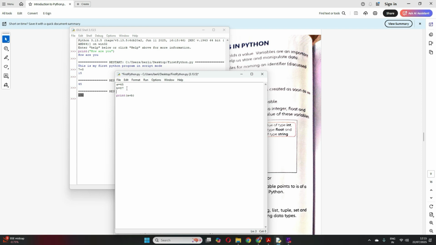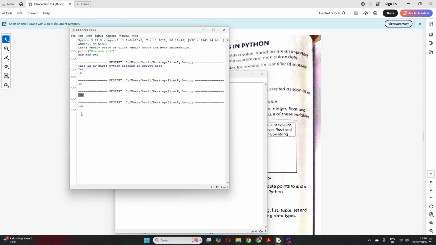Similarly, I can have another variable, c is equal to a plus b, and instead of writing a plus b here, I can just write print c. So this will also serve the same purpose, right? I have three variables defined here: a, b, and c. A has a constant value which is 45, b has a constant value which is 87, and c will have a value depending on a and b. So c will have a plus b, whatever the value, and that I'm finally printing. If I save and run it, the output will be the same, 132.